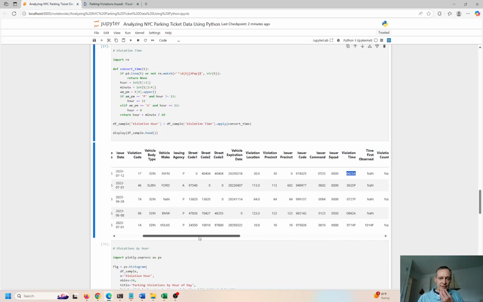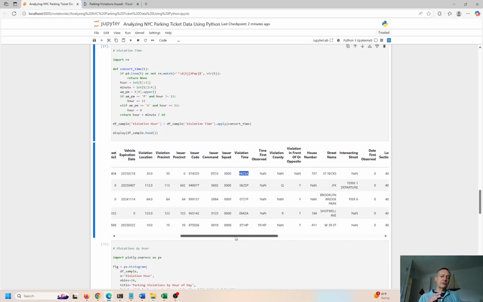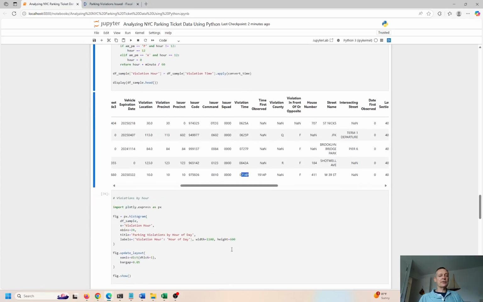So that's interesting too. Like, what kind of traffic cop is walking around at 6:25 a.m.? Because normally, I think ticketing, at least in my neighborhood, goes from around 8 to 6 p.m. or 7, something like that. Like, to get a ticket at 6:25 seems odd, but that's what you get here, right? Here's 7:27 p.m., 8:42 a.m., and 7:14 p.m. So it comes in a little bit messy.